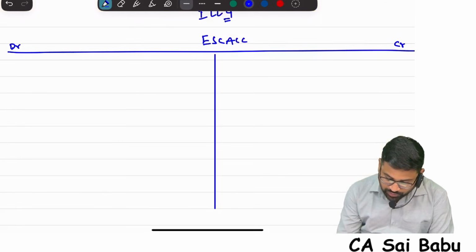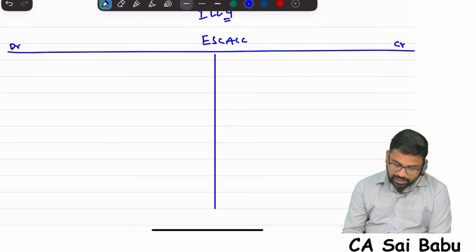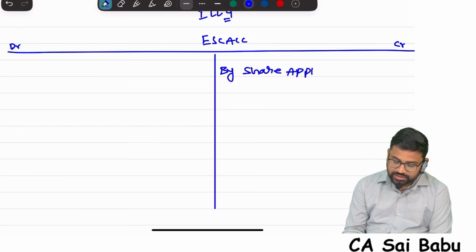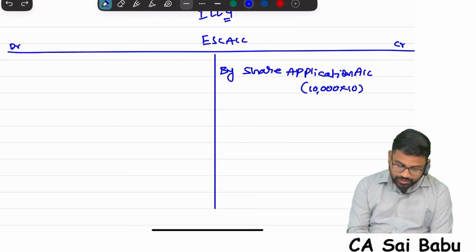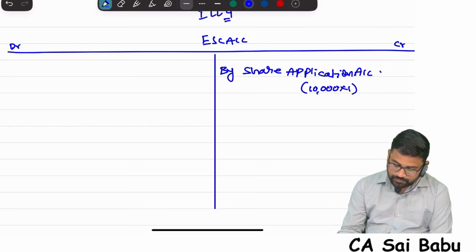So here, in equity share capital account, I write by share application account, 10,000 into 1, 10,000, correct?